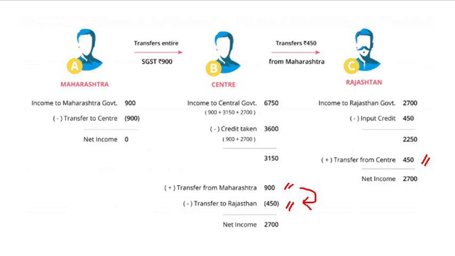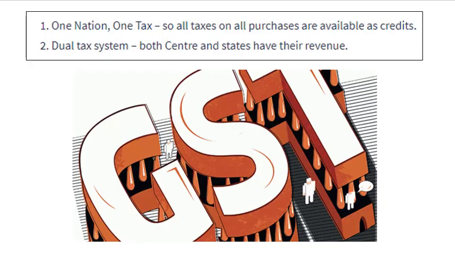This example shows the need for three taxes: SGST, CGST and IGST. All three together will serve the two purposes of GST, that is one nation, one tax. So all taxes on all purchases are available as credits, and in the dual tax system, both the center and states have their revenue. GST is a completely new tax with new concepts like place of supply and a new tax structure. This creates confusion for taxpayers who may end up paying the wrong type of GST.